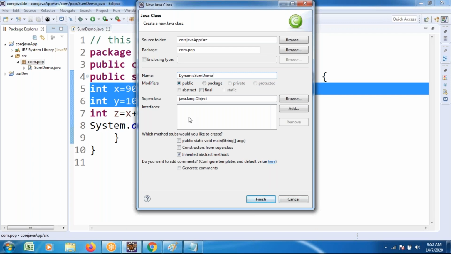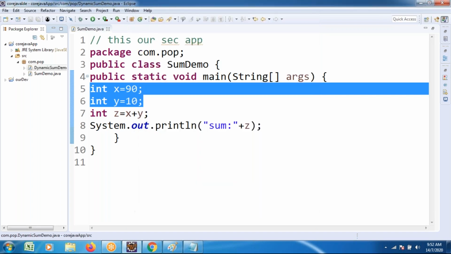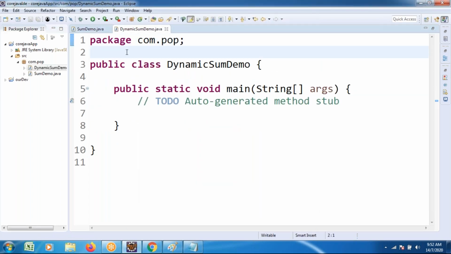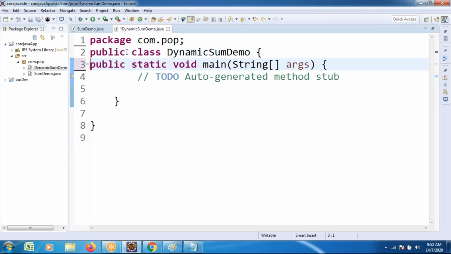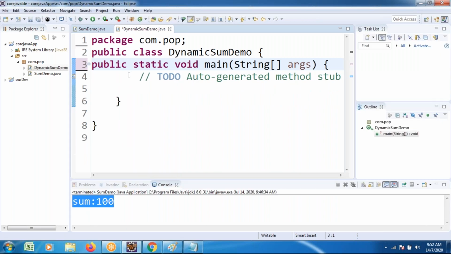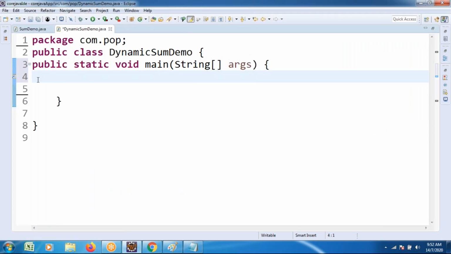Starting the program execution with the main method, public static void main, String of args. After starting the execution, I wanted to apply the scanner class.